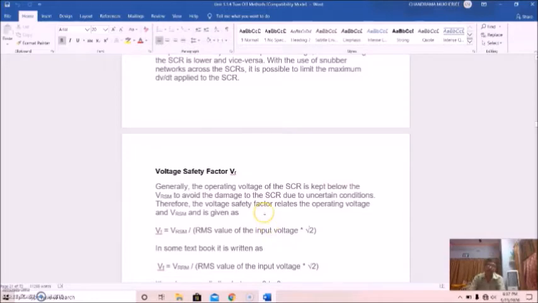Usually the operating voltage of the SCR is kept below the VRSM, the peak reverse surge voltage, to avoid damage to the SCR due to uncertain conditions. Therefore, the voltage safety factor relates operating voltage and VRSM. It is given as the ratio of VRSM and √2 times the RMS value of the input voltage.